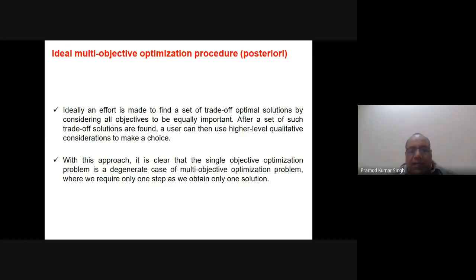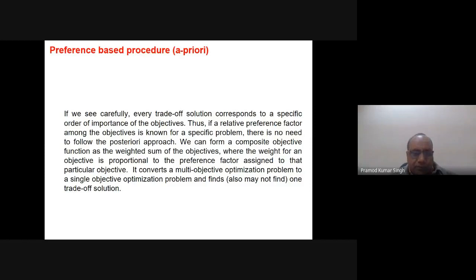With this approach, it is clear that the single objective optimization problem is a degenerate case of the multi-objective optimization problem. This means single objective optimization is a specific case of multi-objective optimization where we require only the first step, and the second step is not required, simply because there is only one optimal solution, so we have to take that only. You can think of single objective as a special case of multi-objective where we have only one objective to be optimized, and because of this we get only one optimal solution.